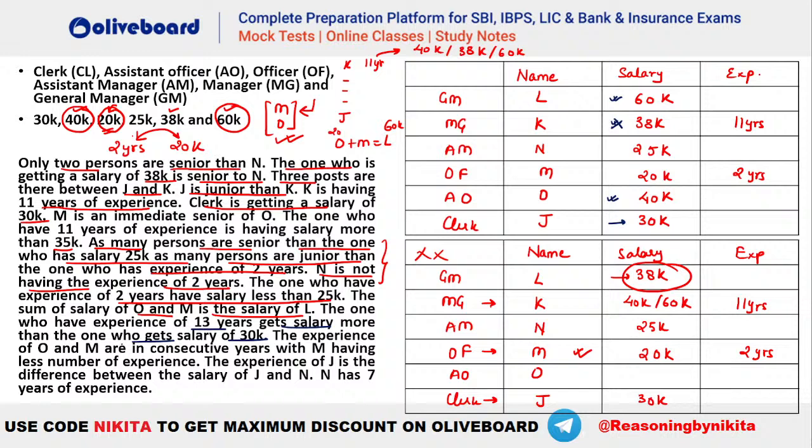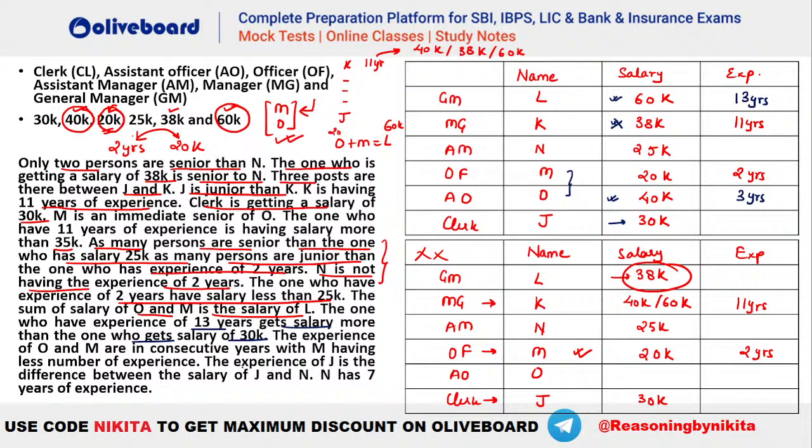Okay. The experience of O and M have to be consecutive. So this is also given that O and M have to be consecutive in nature. You can see M is 2 years. That means O should be either 1 year or 3 years, isn't it? It is given that M has less number of experience. So M should be less number. That means this has to be 3 years only. So if this is 3 years, that means who will get 13? You can see 13 will now go to this L here. So this will be your 13 years of experience. I hope this is clear.